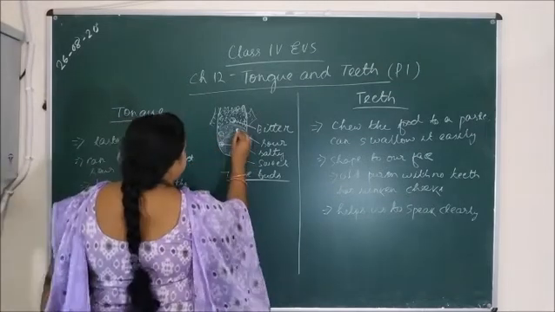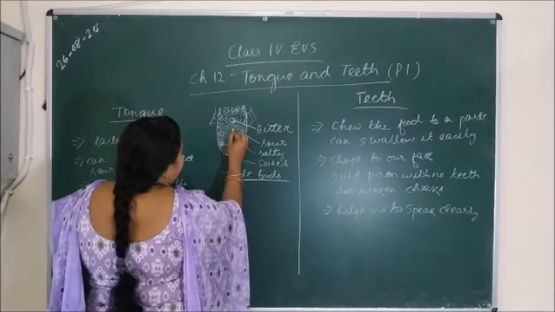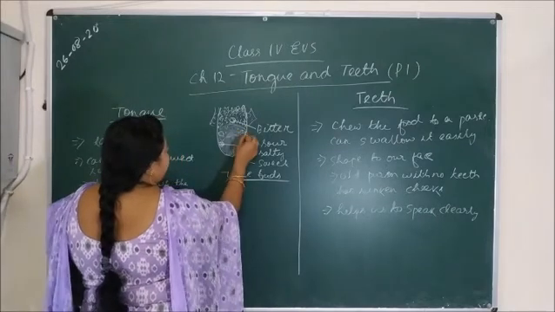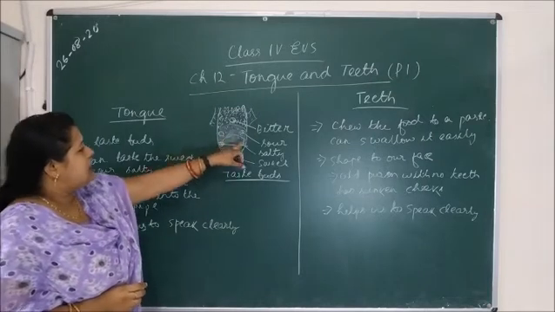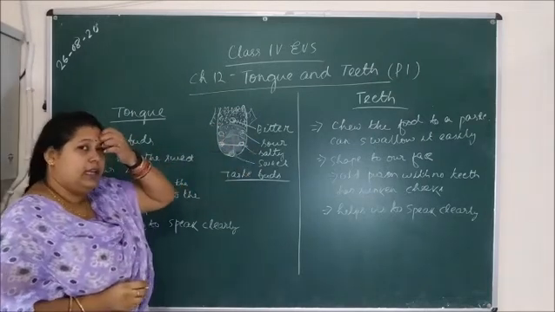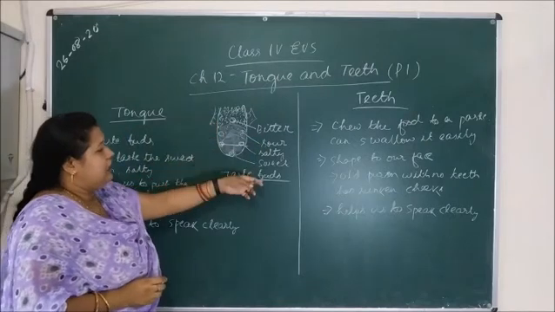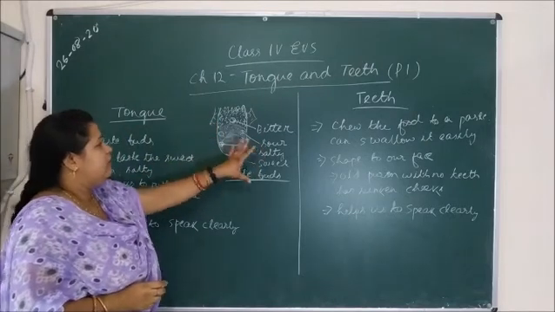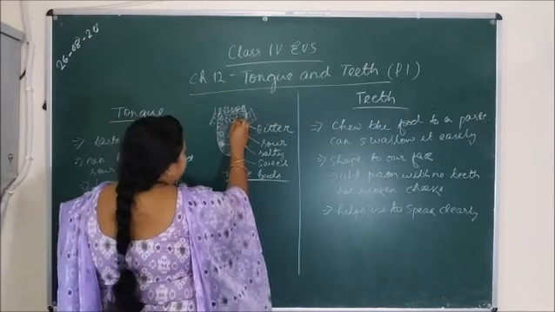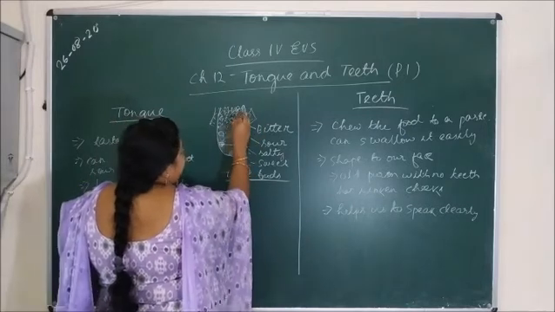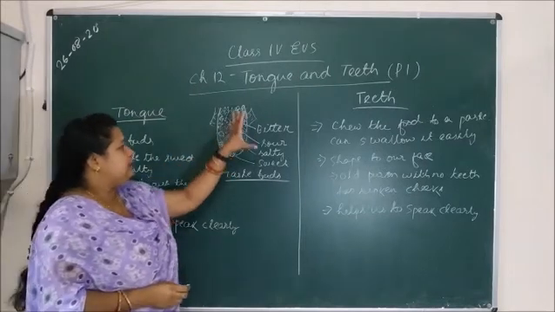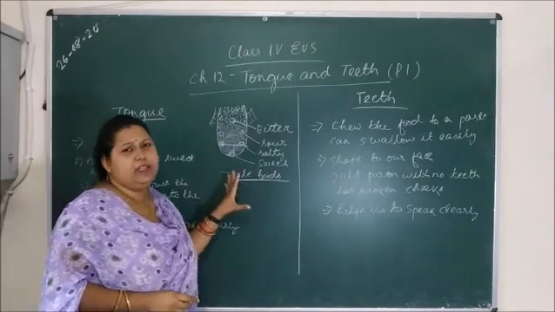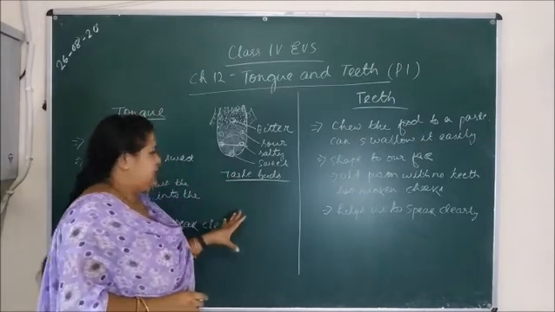Then here is the third part, the dotted portion of the tongue, and this is for sour. Whether it is sour, salty or sweet, these three are done. Then this is the last part, for bitter. Bitter can be tasted in the last portion of the tongue. So we can easily taste things through the taste buds.